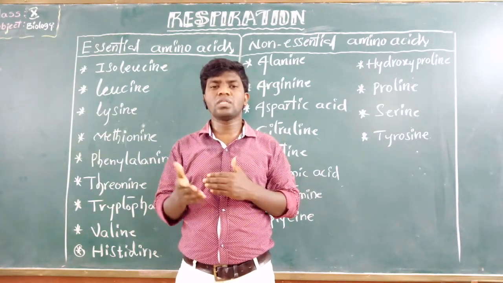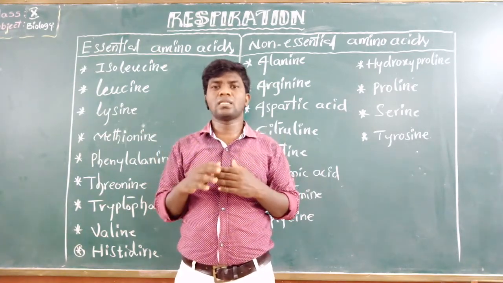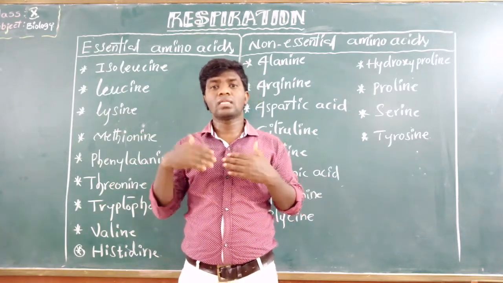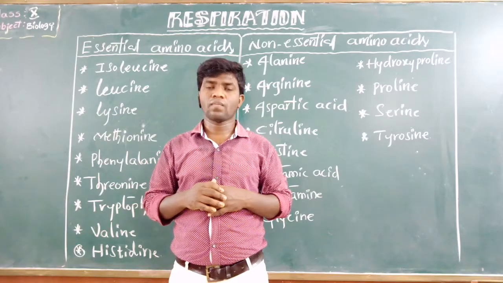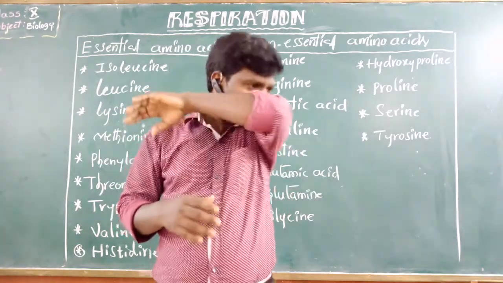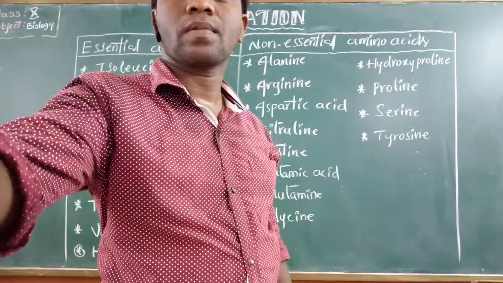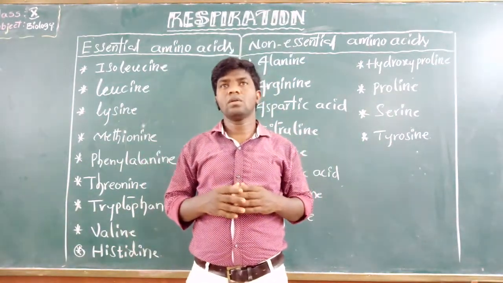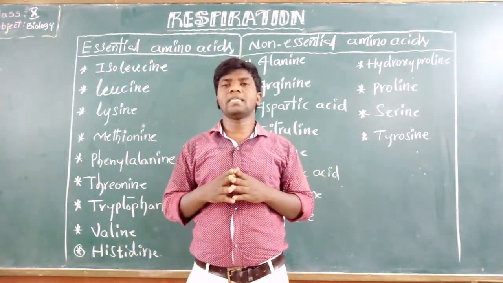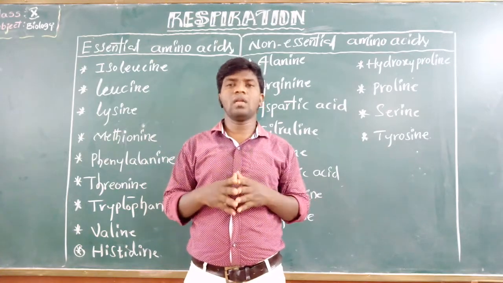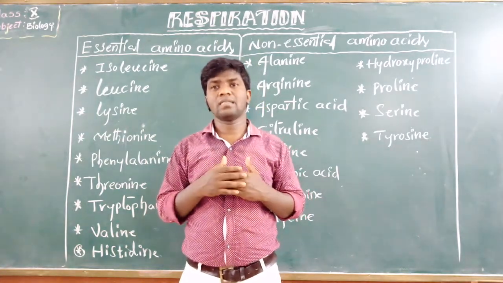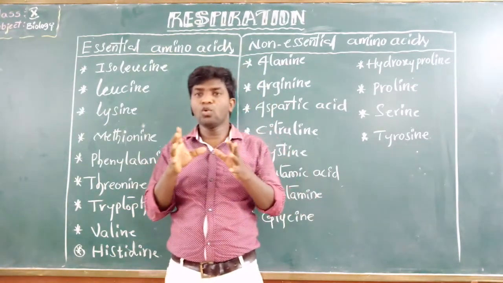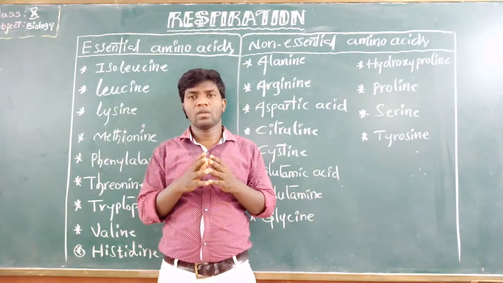All these stages may require oxygen, while some may not require oxygen to produce energy. Okay, clear? Right? Each of these stages may have one or several reactions, and in each of these reactions, a new product is formed.